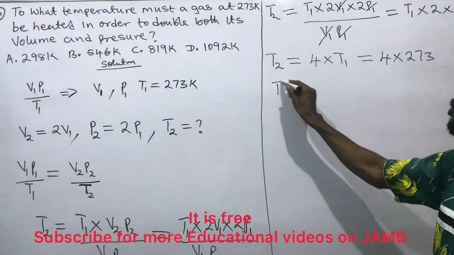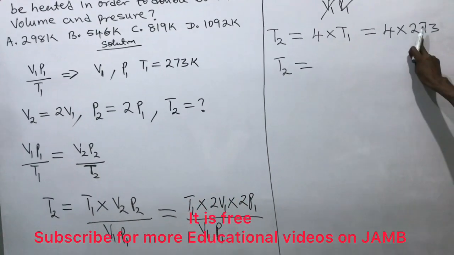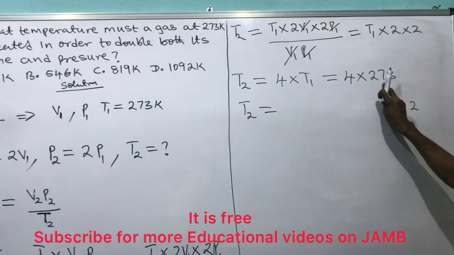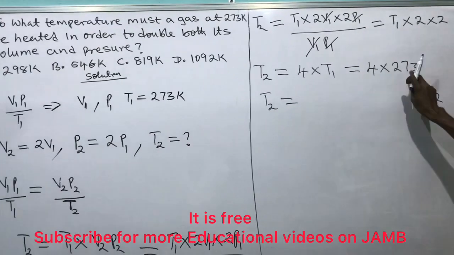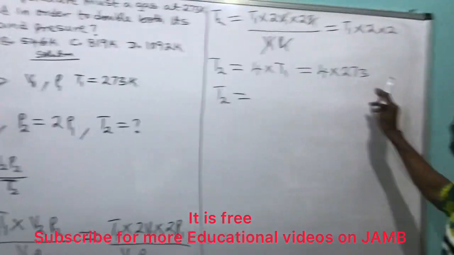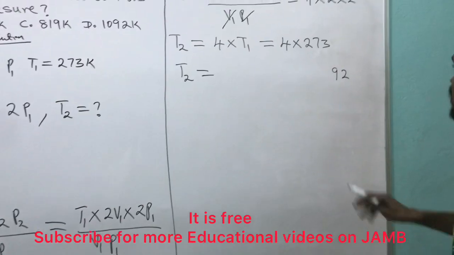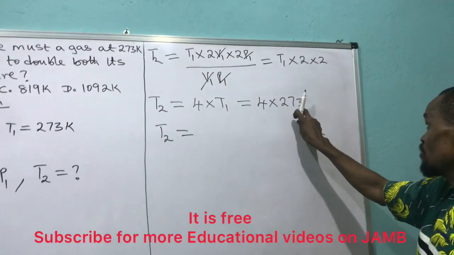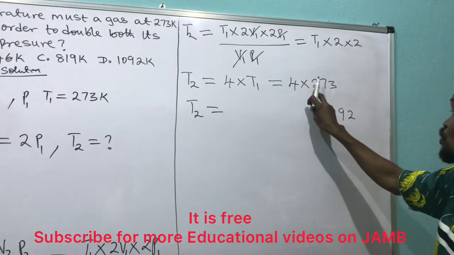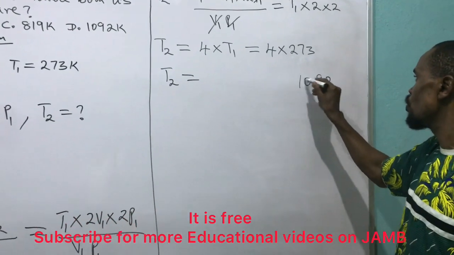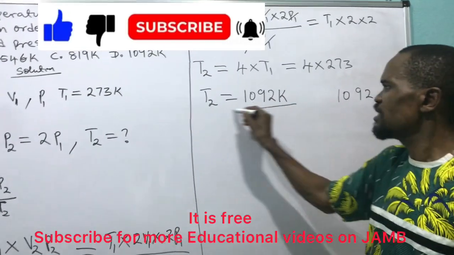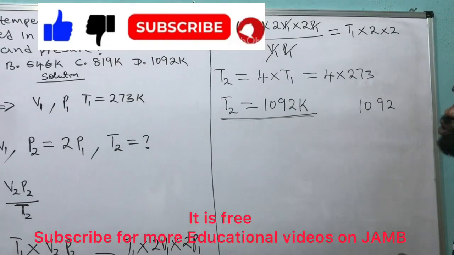So T2 is equal to 4 times 273. 4 times 3 gives 12, I write 2 carry 1. 4 times 7 gives 28, plus 1 gives 29, I write 9 carry 2. 4 times 2 gives 8, plus 2 gives 10. So I get 1092 Kelvin. That's the temperature at which the gas will have both volume and pressure doubled.